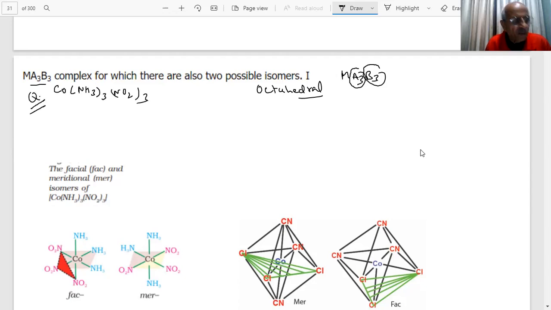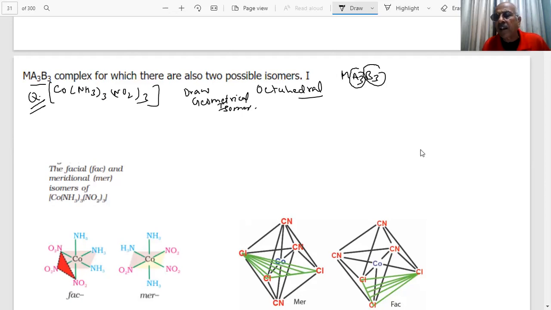But it says to draw the geometrical isomers. Draw the geometrical isomers, student. I told you this is a special case: 3 of one ligand, 3 of the other.